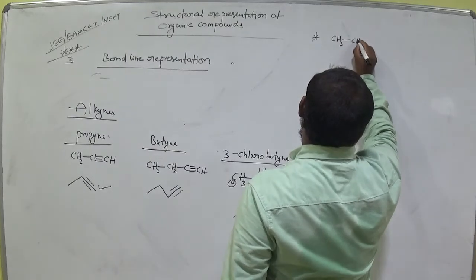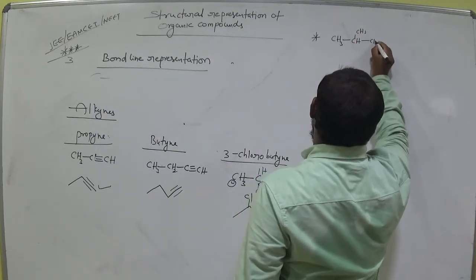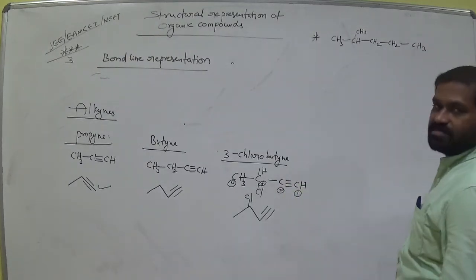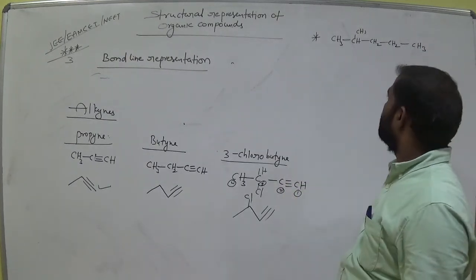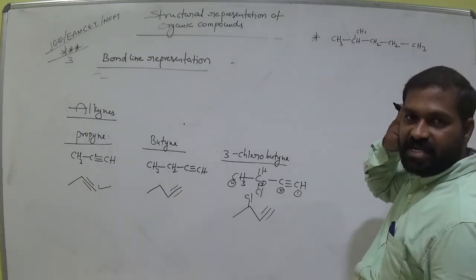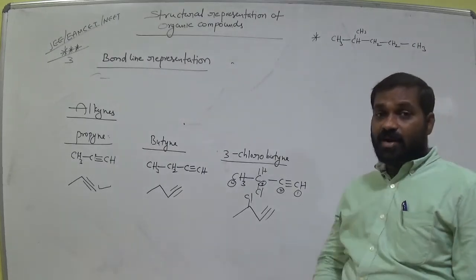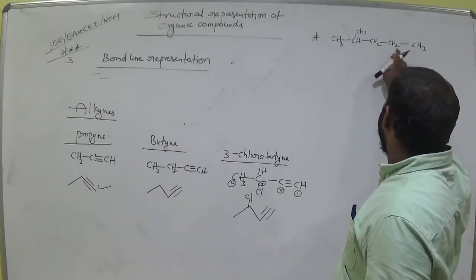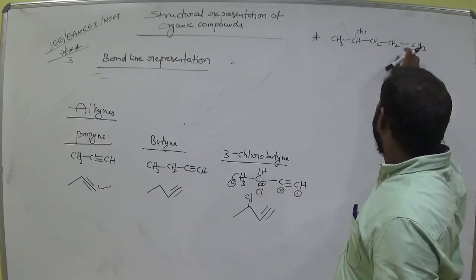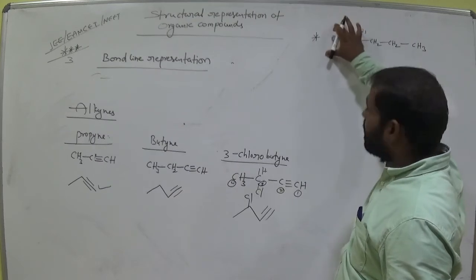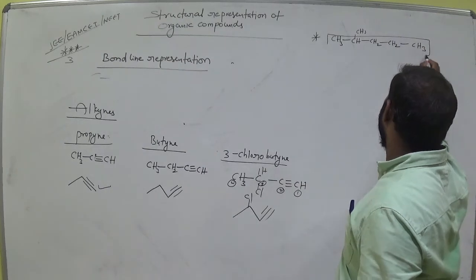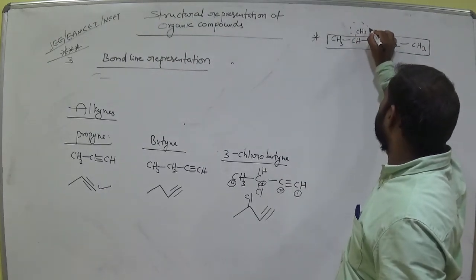CH3, CH, CH3, CH2, CH2, CH3. Okay? This is an organic compound with single bonds. Now write its bond line structural representation. First we have to select the longest chain. 1, 2, 3, 4, 5. 1, 2, 3, 4, 5. 5 carbons also here. Now it becomes a subchain. First select the longest chain.